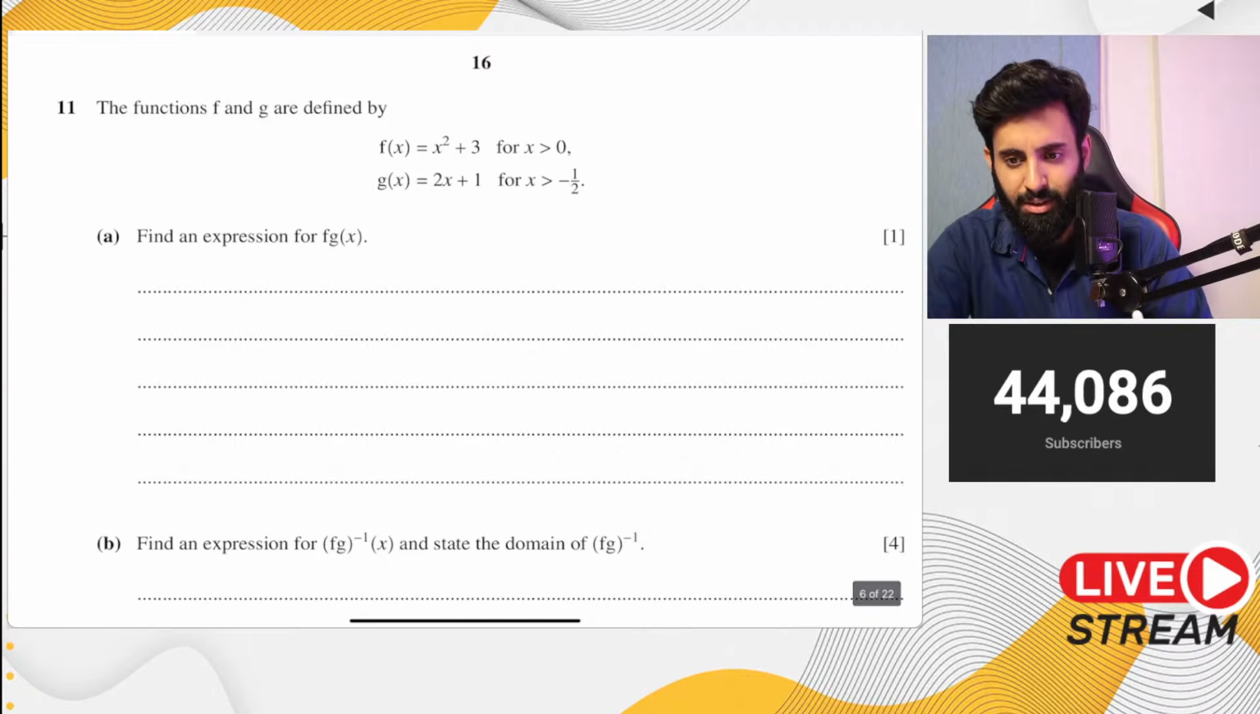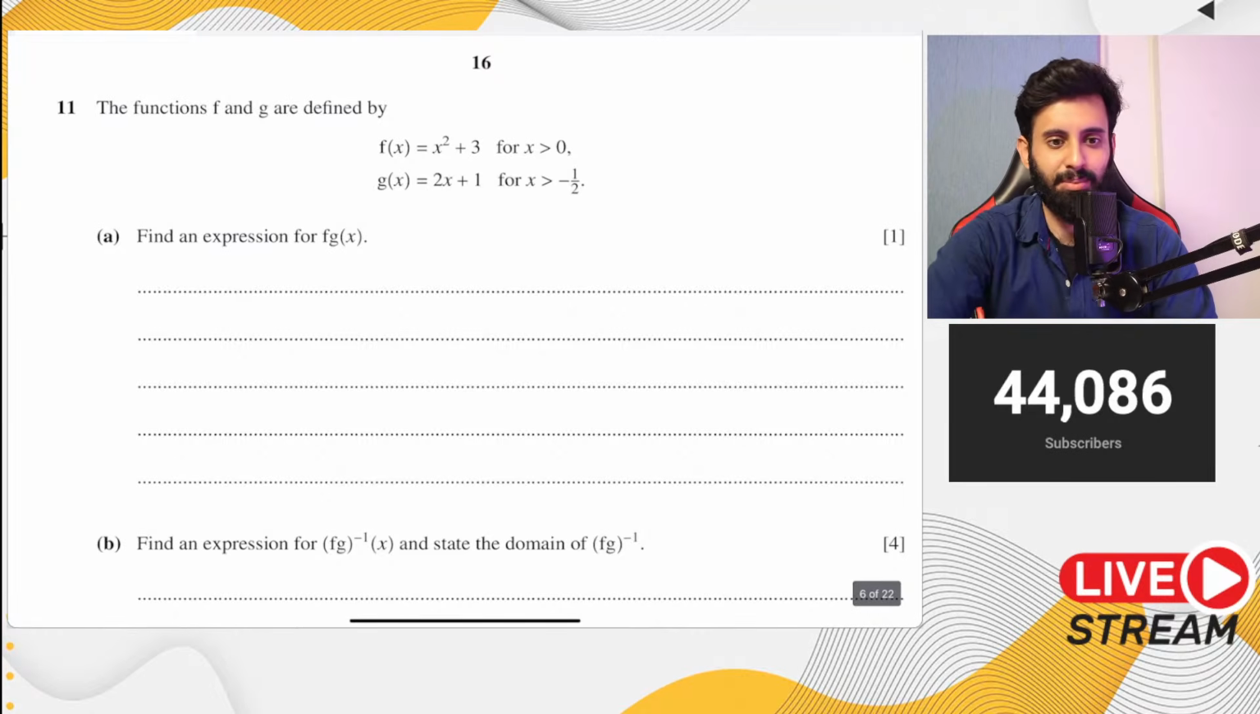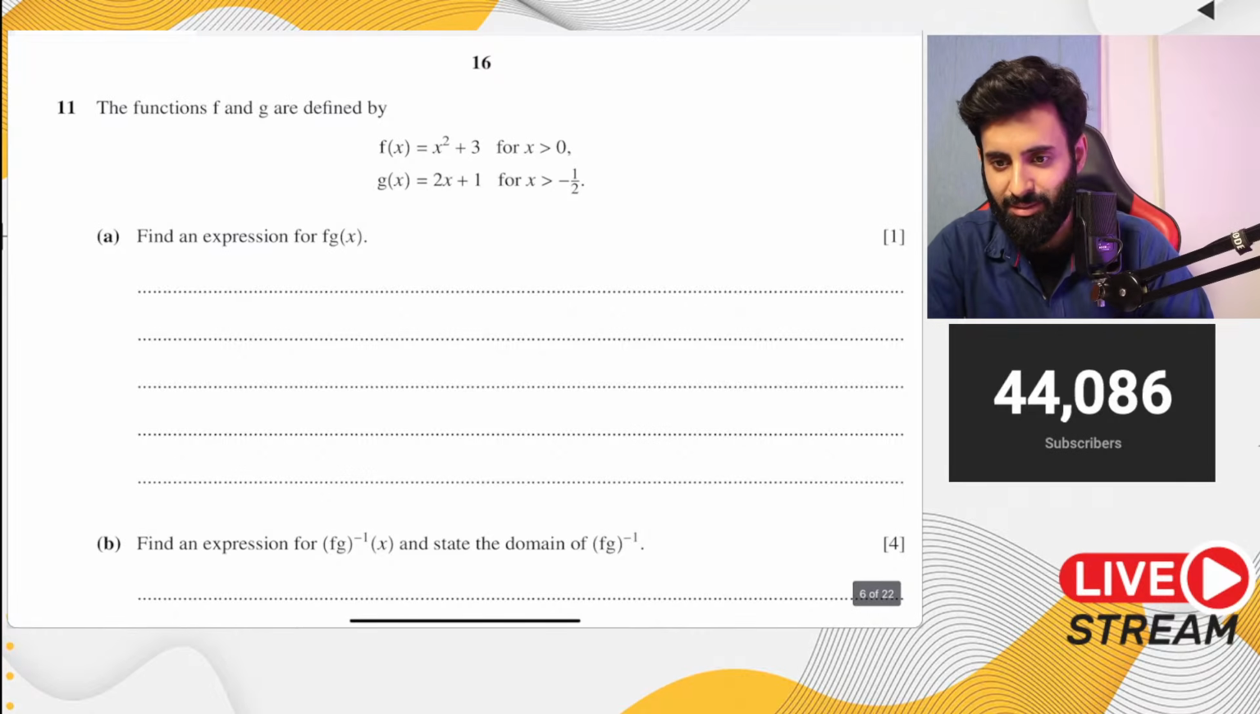Please explain how to find the domain and range of composite functions. Beta, the whole story is over and you're asking now. I've explained this. I've been doing this for the past 1.5 hours.